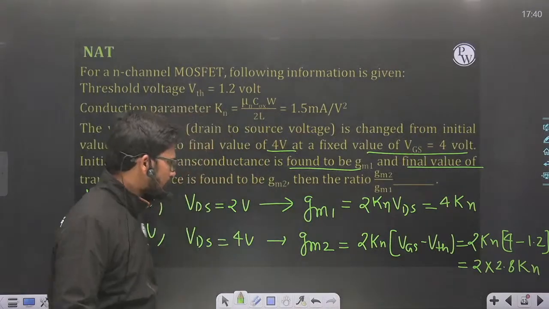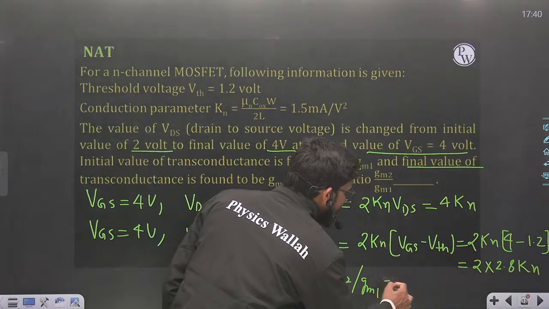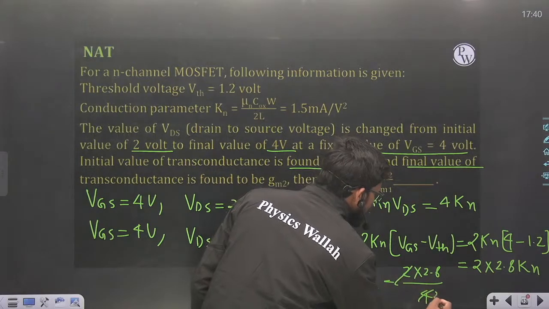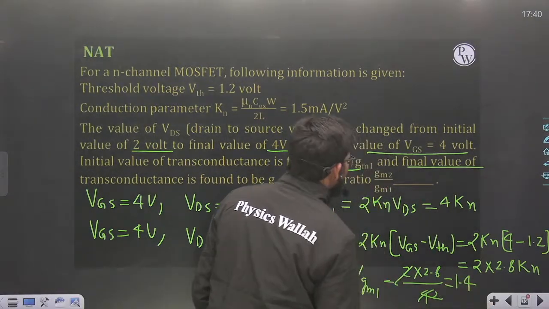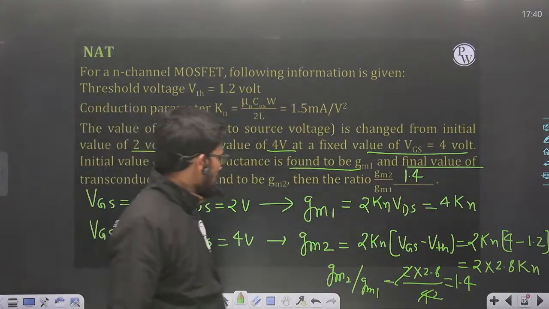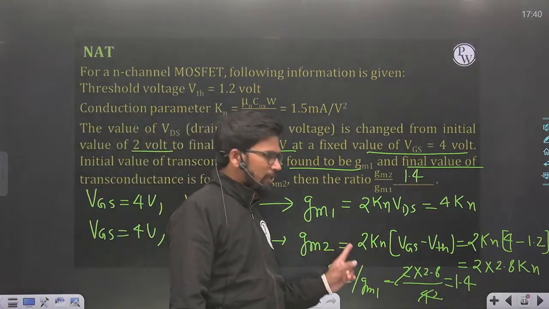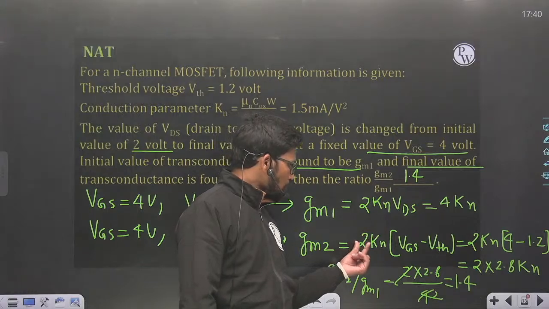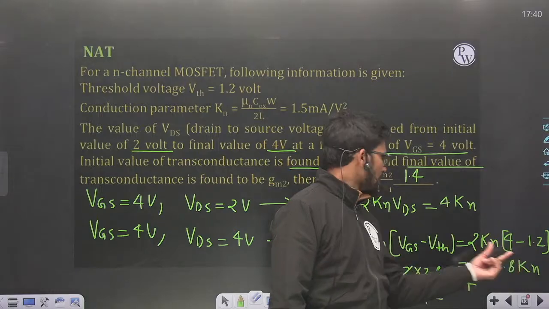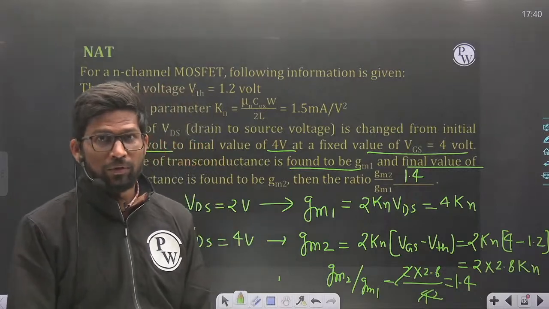GM2 upon GM1, what will it be? Kn cancels. 2 into 2.8 divided by 4. It comes out to be 1.4. Okay. If you directly use the formula 2Kn into VDS here, then 2Kn into VDS with VDS 4 volt will come out to be 8Kn, and the ratio will come out to be 8Kn upon 4Kn. So the ratio will come out to be 2.